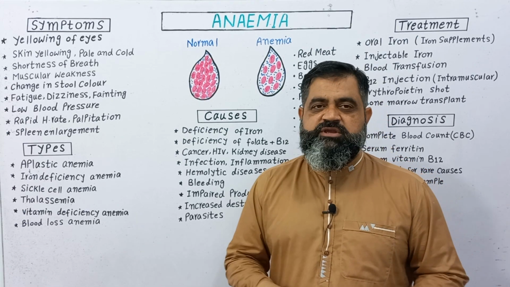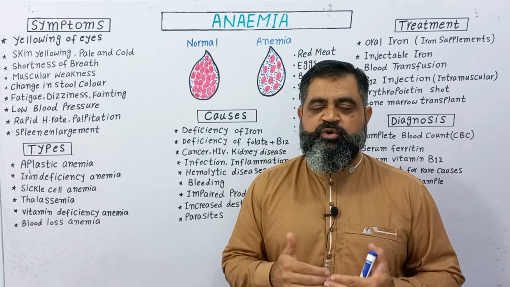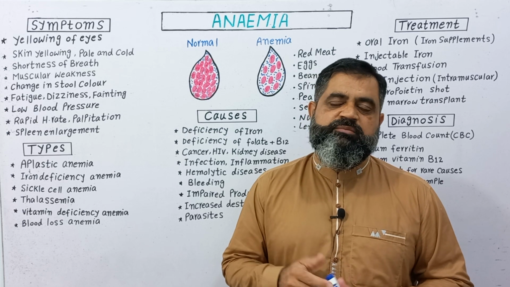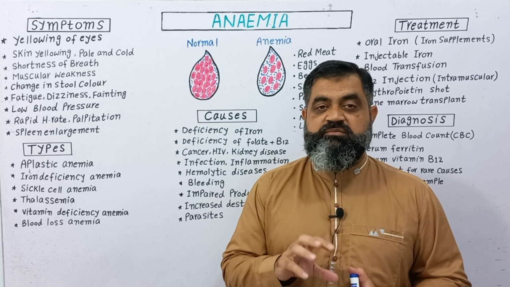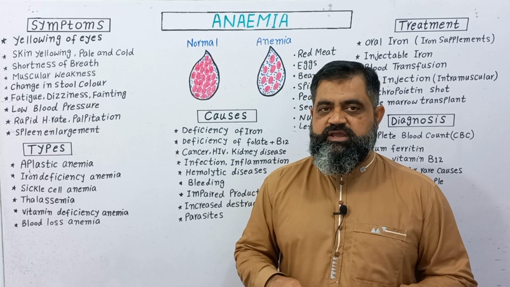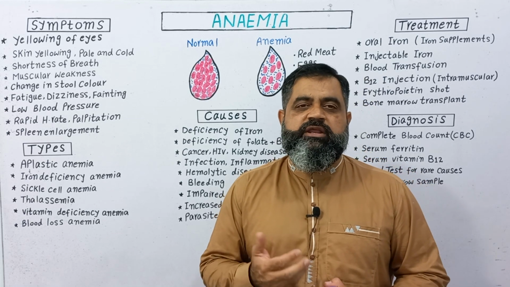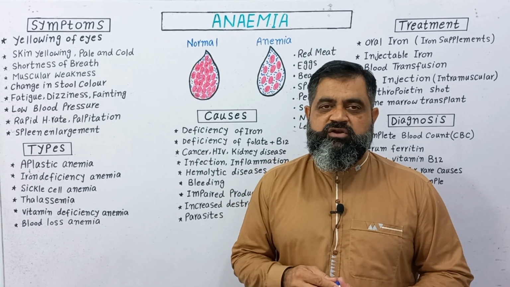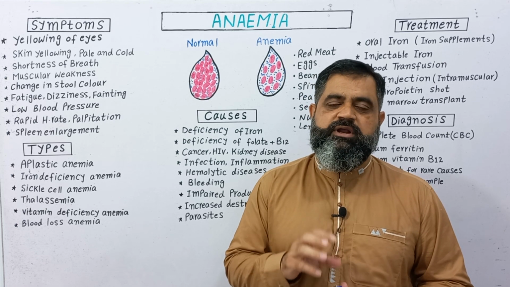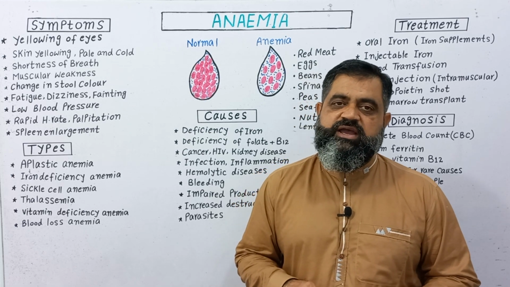Vitamin deficiency anemia is due to vitamin B12 and folate, due to improper intake of vitamin B12, or a problem in the digestive tract so that vitamin B12 is not being absorbed in the body. Blood loss anemia is due to blood loss by injury, by surgery or by some other means. If blood has been lost from the body, that can also lead to anemia.